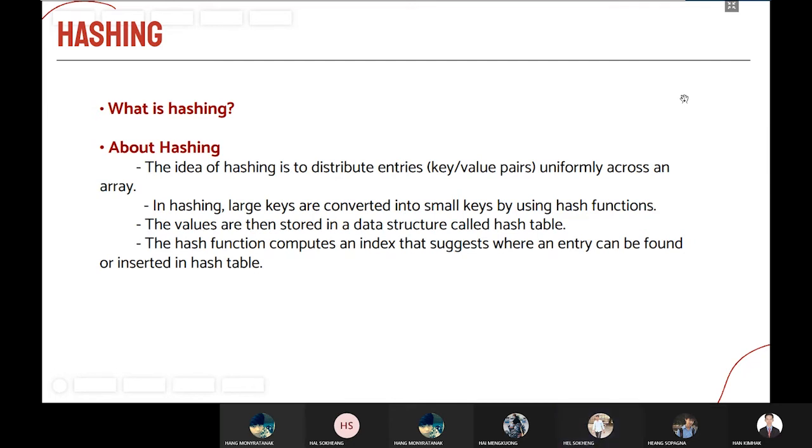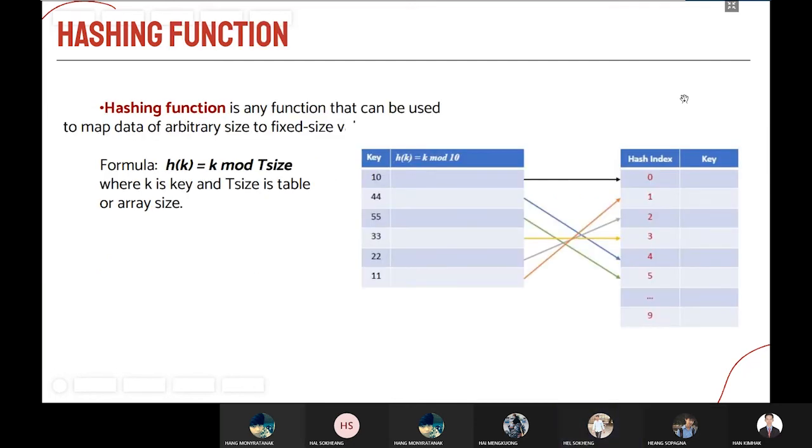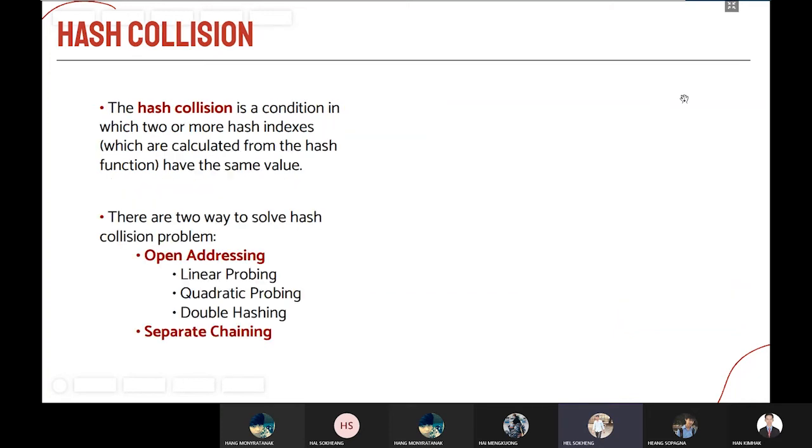And next, a hash function is any function that can be used to map data of arbitrary size to fixed size. To follow this function, we use this formula: h(k) equals k mod t_size, where k is the key and t_size is the table or array size. Let's move on to Moniratana.